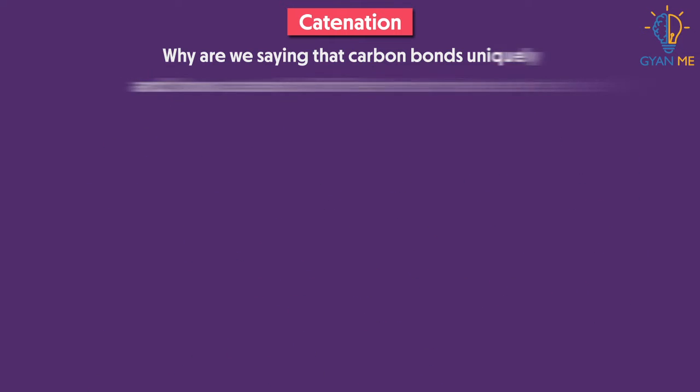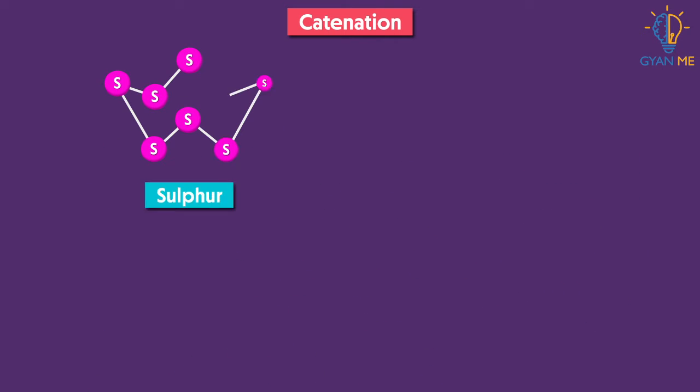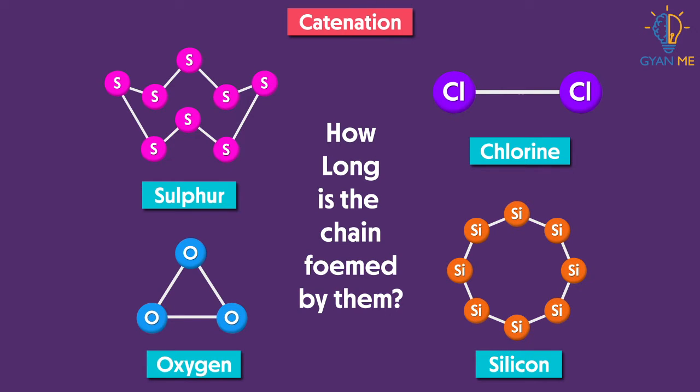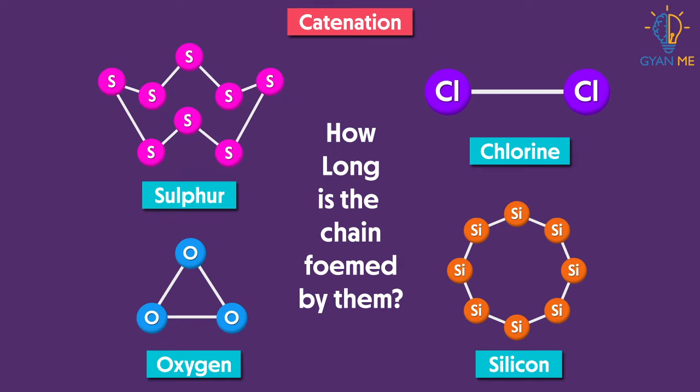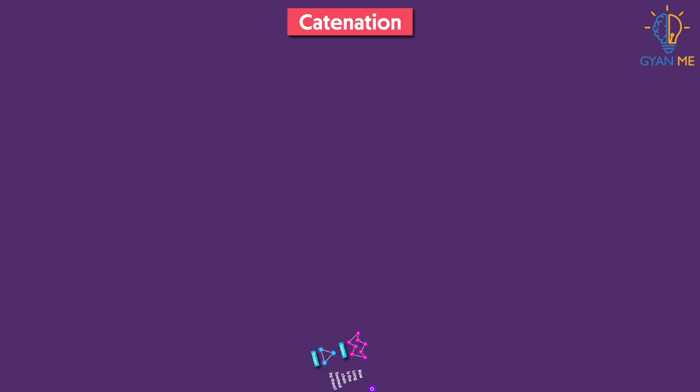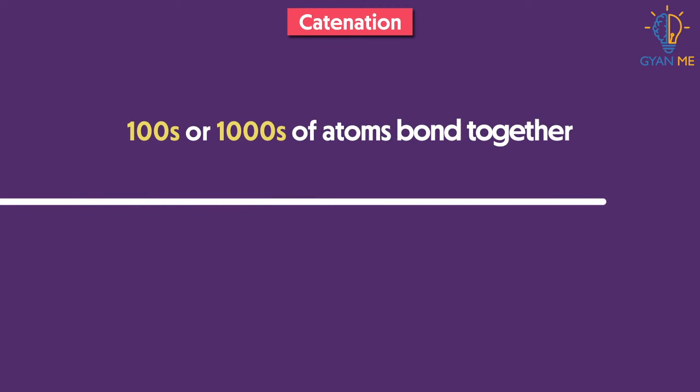We know that there are other elements that also have this kind of bonding property with the atoms of their own type. But how long is the chain formed by them? A few atoms long. That's right. But when we talk about carbon chains, they are extremely long. Long here literally means hundreds and thousands of atoms bond together.